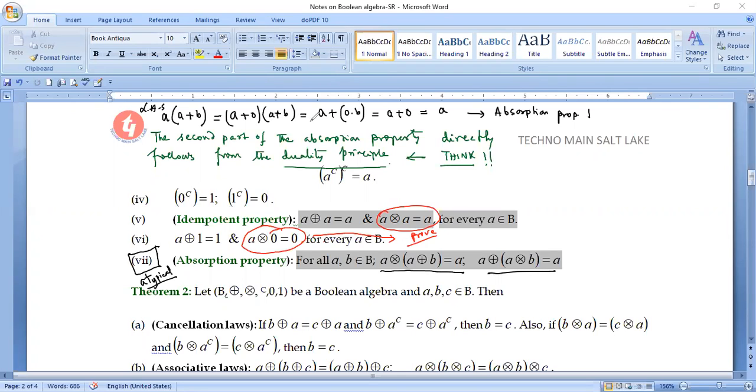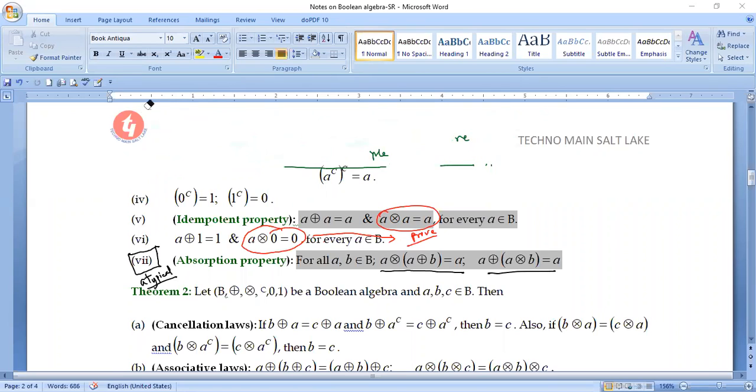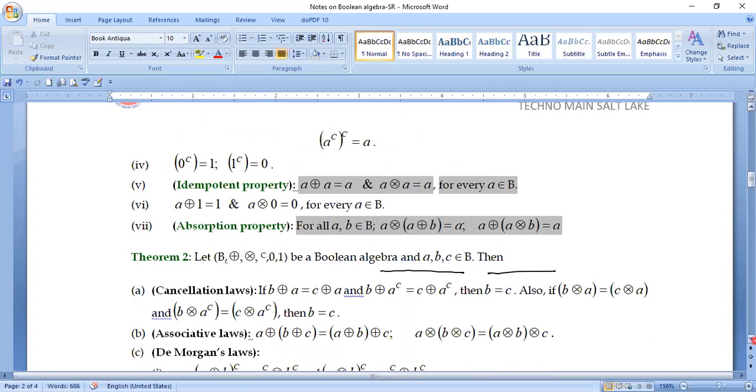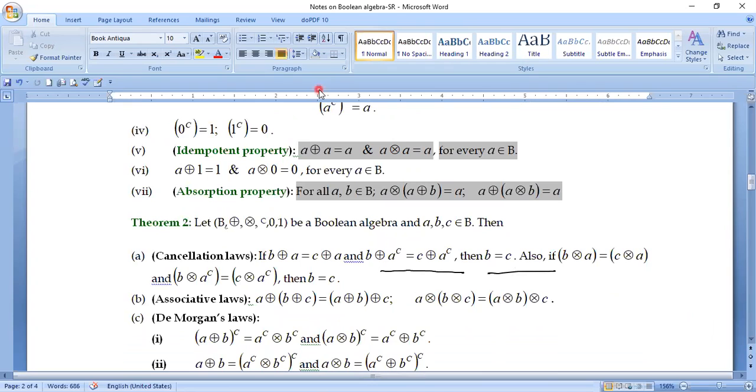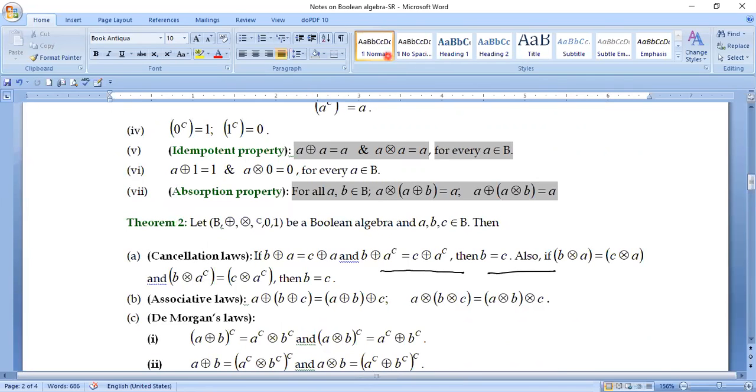So in this manner, we can prove all these theorems, and you see that in theorem 2, another set of theorems I have written over here, but I'm not going to show the proof of this second theorem because if I do so, you will lose your interest. The thing which I'm doing over here is a very abstract kind of thing. So I have to think of your situation also. So I'm leaving this particular theorem for you to prove by yourself.